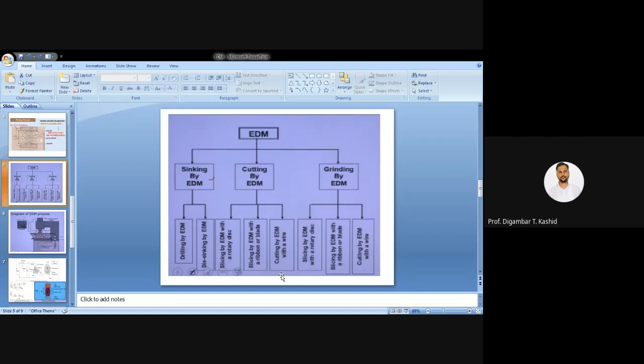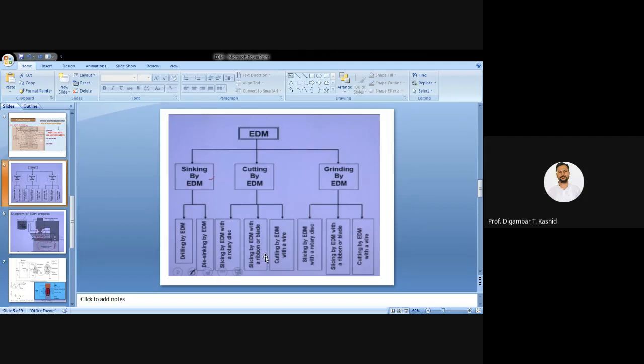As I have mentioned, you can use a rotating disc, a metallic tool. Using that metallic tool, you can do the cutting operation on very hard metal. Suppose there is a very hard metal and you have to cut the exact required portion. This kind of slicing by EDM operation you can do using the rotary disc type tool. And another, as I have mentioned, is slicing by EDM with a ribbon or blade. With a ribbon or blade, you can do the slicing operation.